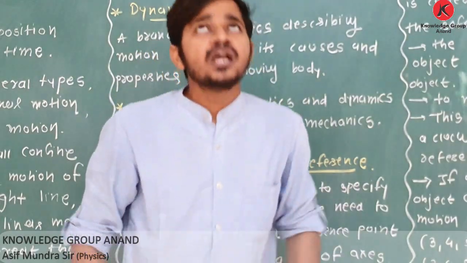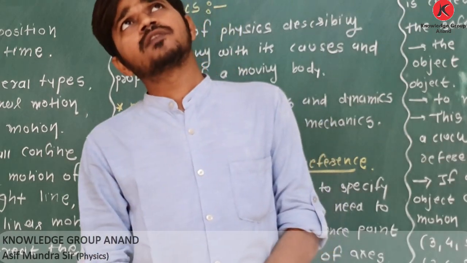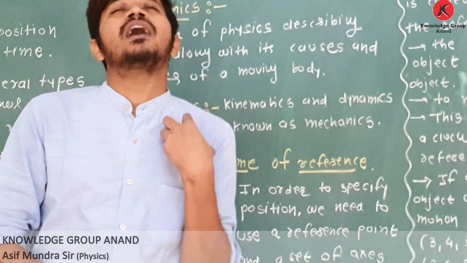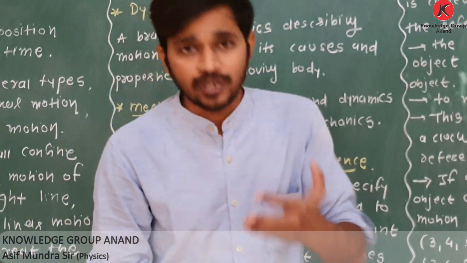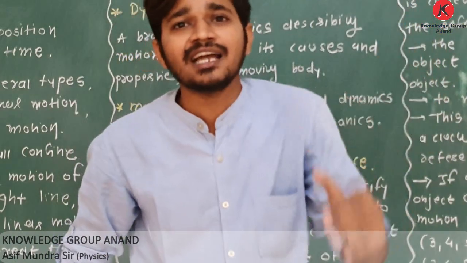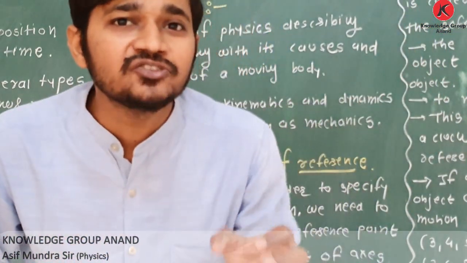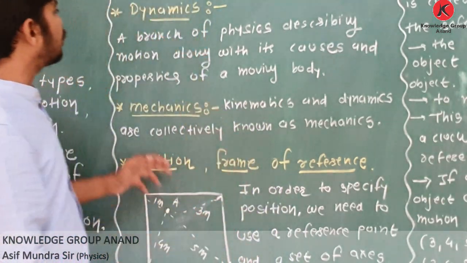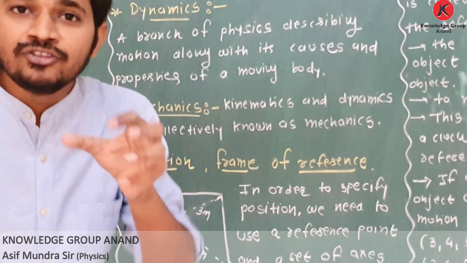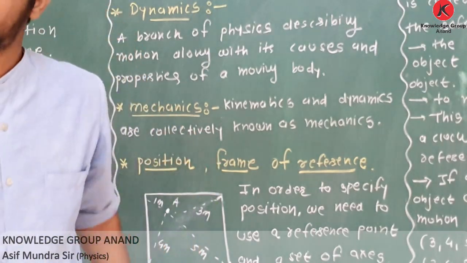Another example, this fan is rotating. So if I study only this fan, then it is called kinematics. But if I ask, okay, why this fan is rotating? So yes, your answer is, sir, electrical energy is converted in mechanical energy. It is its cause. If we study this cause, this branch of physics is called dynamics. Clear? In this chapter, we will study only kinematics.